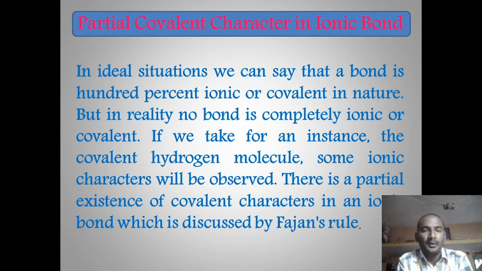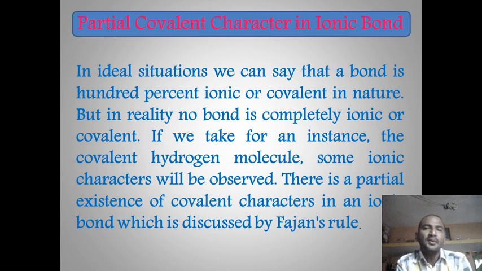In case of ionic bond, it is formed by a combination of elements having different electronegativities. In ionic bond, there is a complete transfer of electron from one species to another that results in the formation of an ionic bond. In an ideal situation, we can say that the bond is 100% covalent or ionic, but in actual, no bond is 100% covalent or 100% ionic. Ionic bond may contain some sort of partial covalent character, while covalent bond contains some sort of ionic character. So we will concentrate upon the partial covalent character in ionic bond.